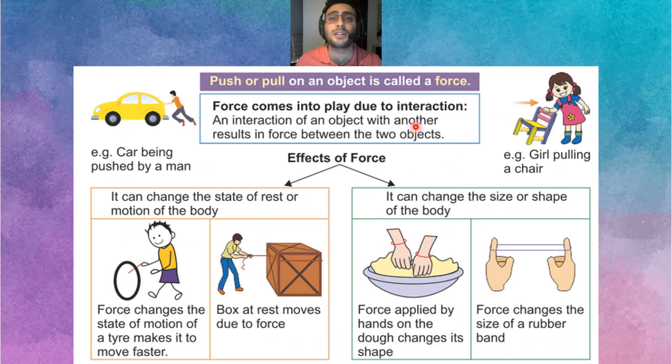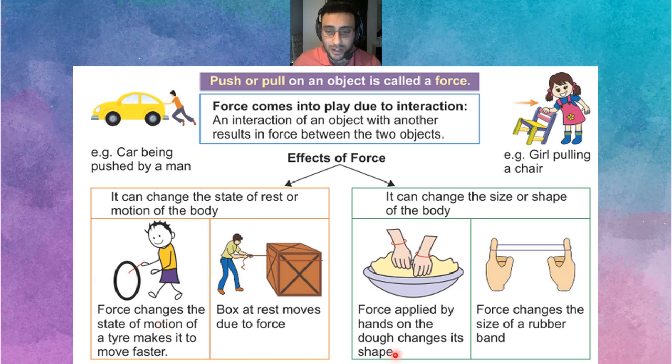Before we do that, let's talk about what happens when there is force. There are effects of force. For example, force changes the state of motion. For example, my hand is moving this way, and then this hand, boom, hits it this way. So now it goes in a different place because of force. Or my hand is standing here, but then my other hand is like, hey, come here. So I move it. This is also force.